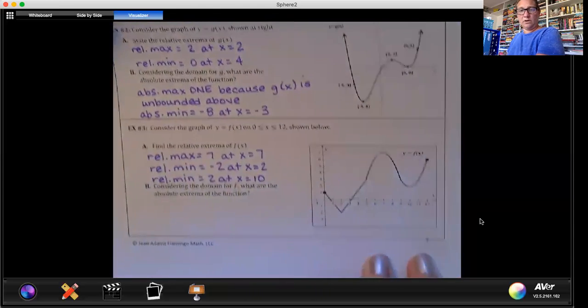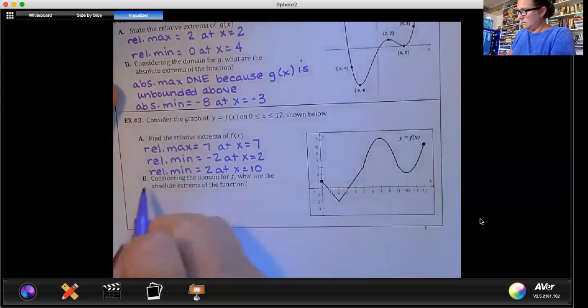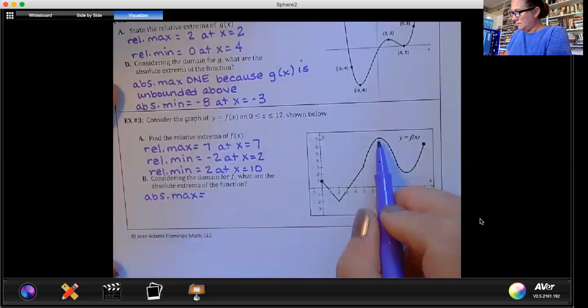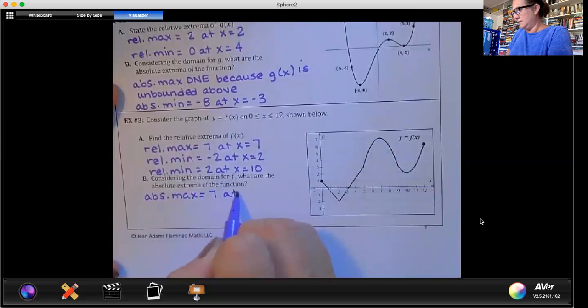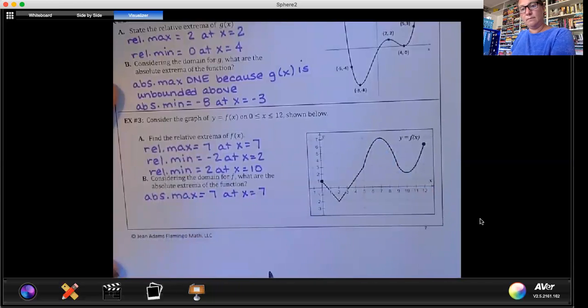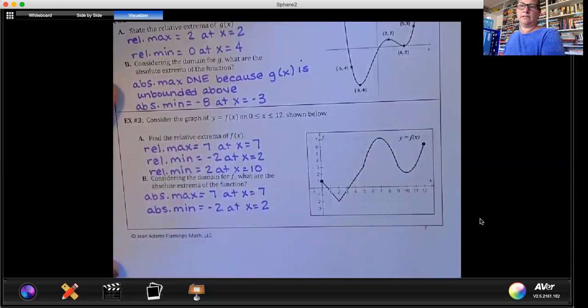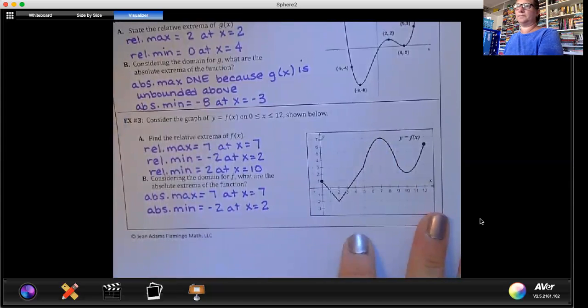And then consider your domain, absolute extrema. So we should have an absolute max and an absolute min. 7 at 7. Notice your relative and absolute max and min, or max, are the same, excuse me. And then our lowest point is -2 at 2. So that one is also listed under the relative section.